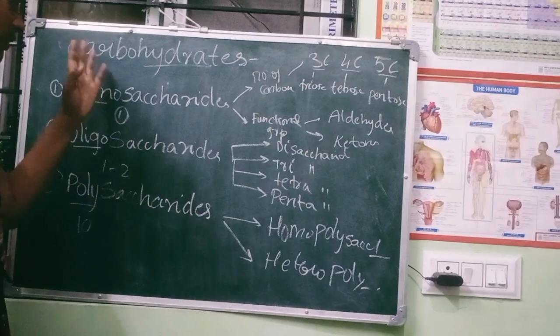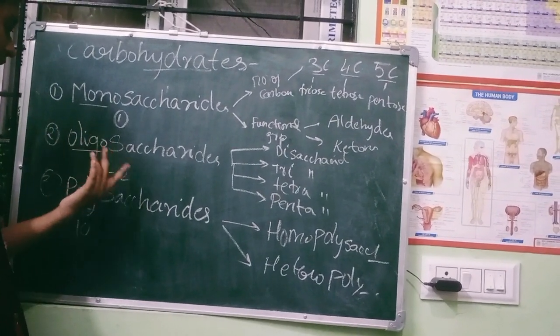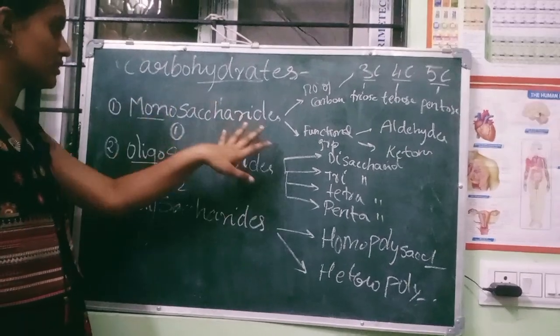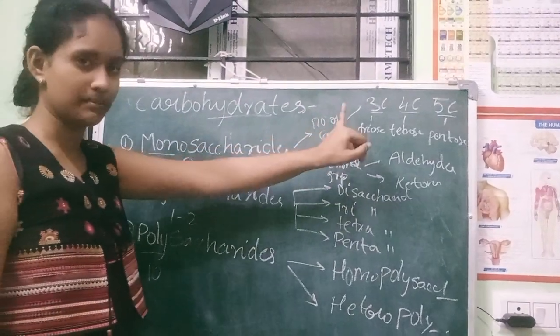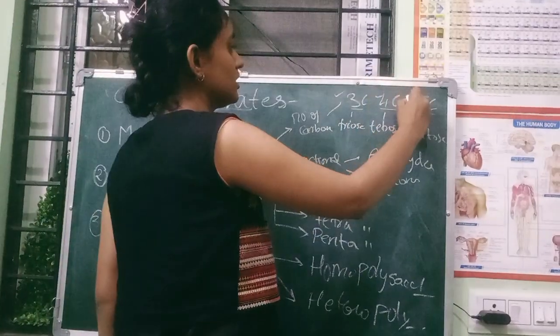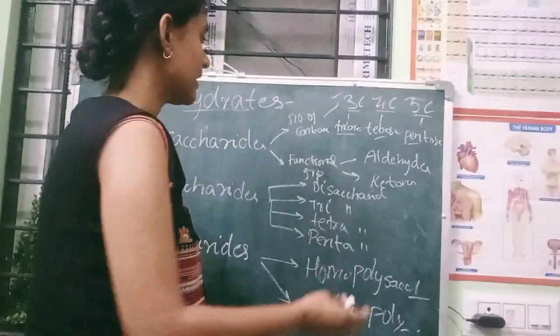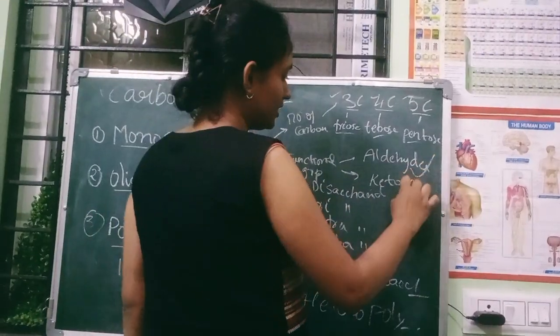So these are the 3 types under the carbohydrates: monosaccharides, oligosaccharides, and polysaccharides. Under monosaccharides, again it is 2 types, number of carbon as one basis, and another is functional group. Here 3C, 4C, 5C carbons are known as triose, tetrose, and pentose. Under the functional group, that is aldehyde and ketone.